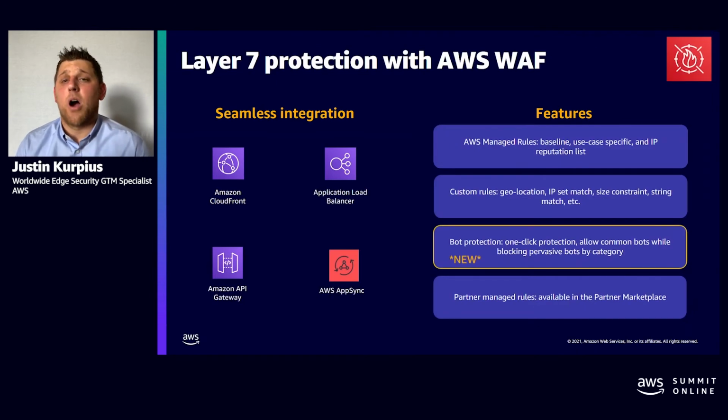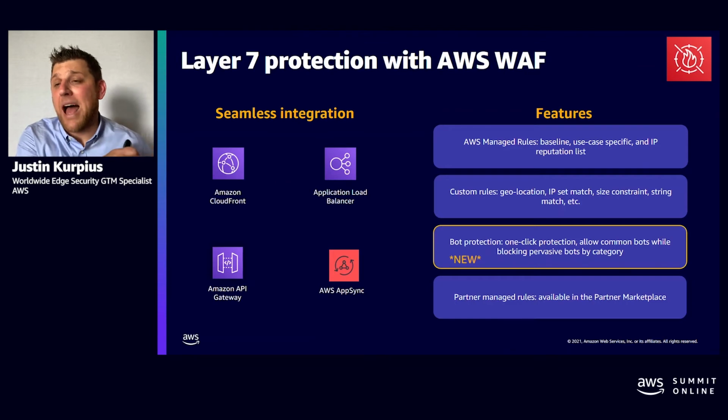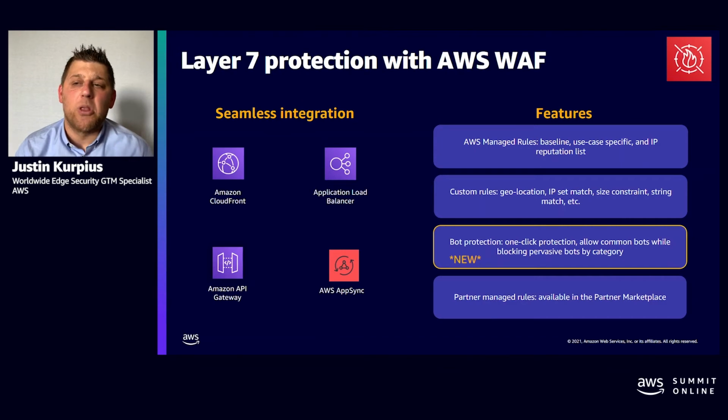Moving over to our Layer 7 protection with AWS WAF. For most of you that use WAF already know that a few years ago we revamped our WAF from our old WAF, which is now called WAF Classic in your UI, to what we called internally WAF v2, which is now just AWS WAF. So there were a lot of really good features we'd launched in that update. Starting with our managed rules.